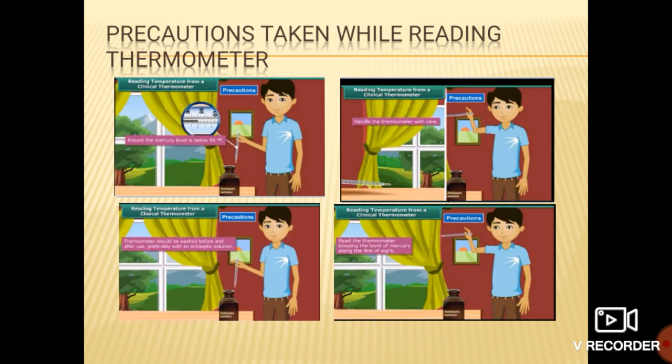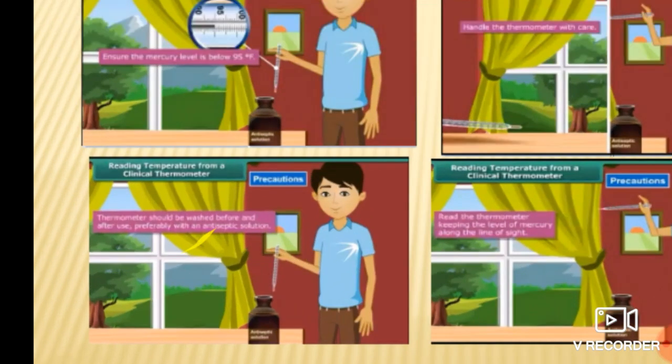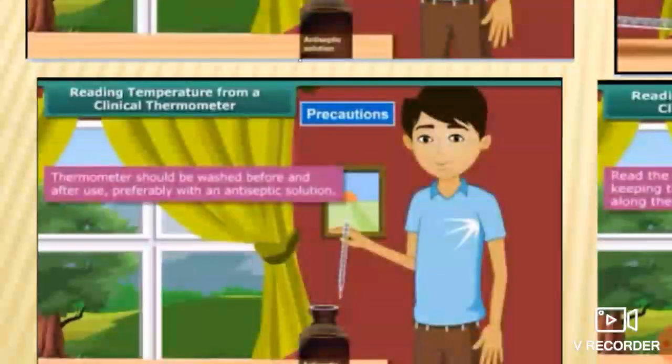See students, the thermometer should be washed properly before and after use. Before use, it is washed properly, and after use, it is washed properly with the antiseptic solution, so that it cannot give fluctuating results or fluctuating readings.